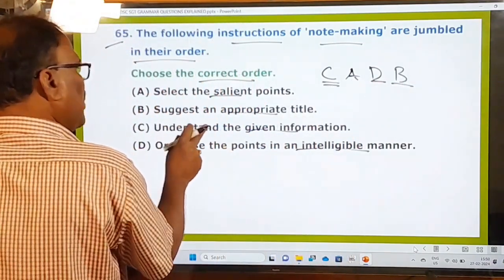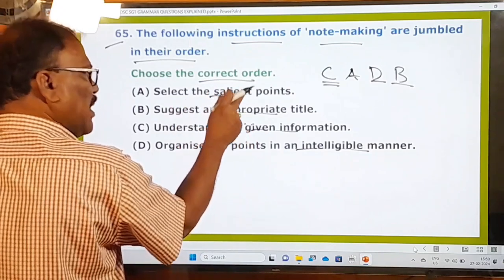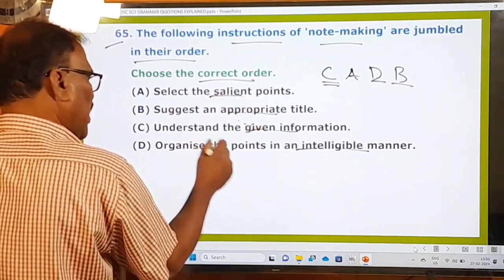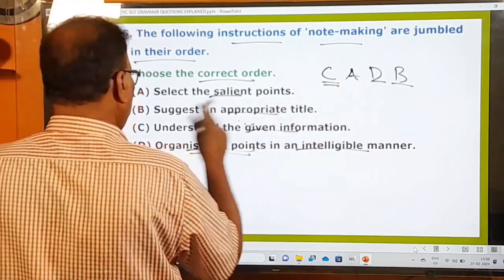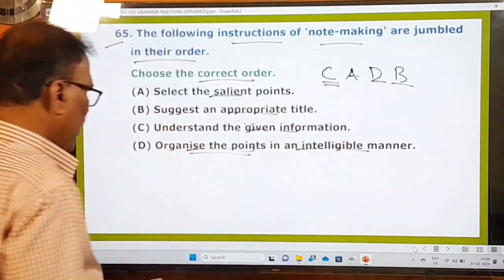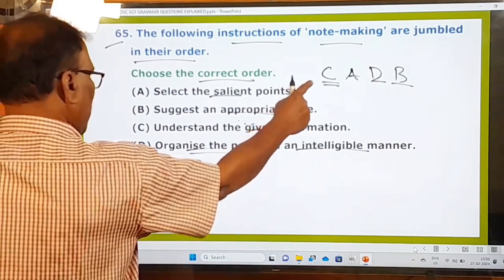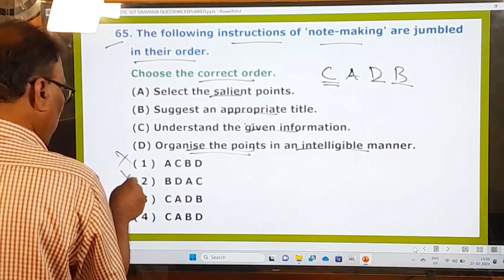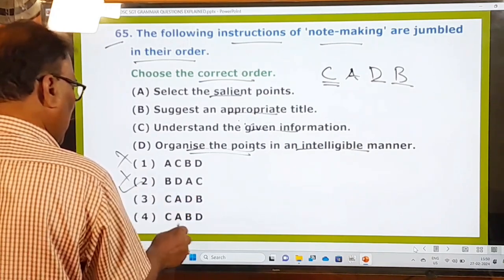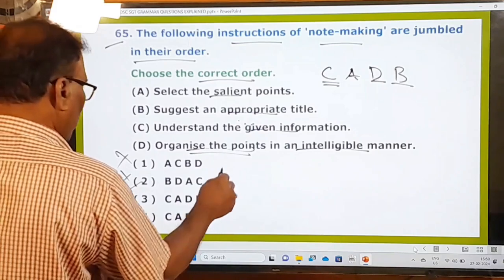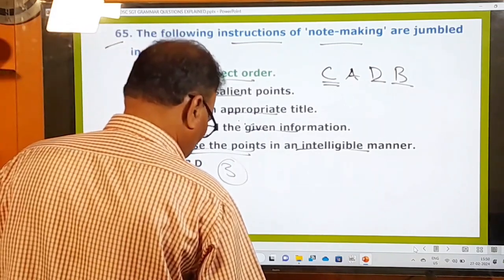So, first you have to read the given passage and understand it, and then you have to choose the salient points, important points. Then you have to organize those points in an intelligible manner. So D point must be there. Then B. CADB must be your answer. And what are the options given here? First one is C, B, then C, A, D, B. The third one is the right one, and the fourth one is not the right one. Okay, you can easily understand that. Now let's move on to the next question.